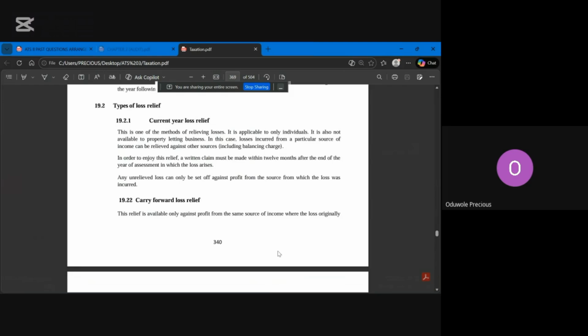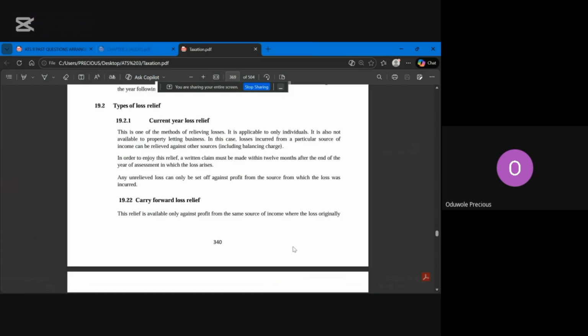In current year loss relief, a loss made in a source of business can be relieved against the profit of another source. But it must be within that year. If it is another year, you cannot relieve it against the source of another income. You have to relieve it against the source of its own income.